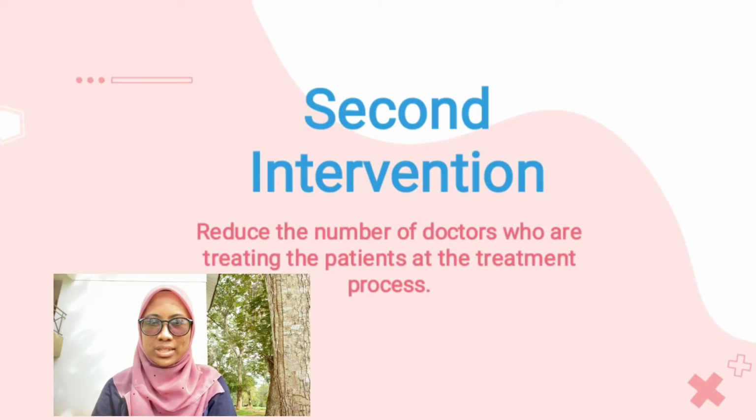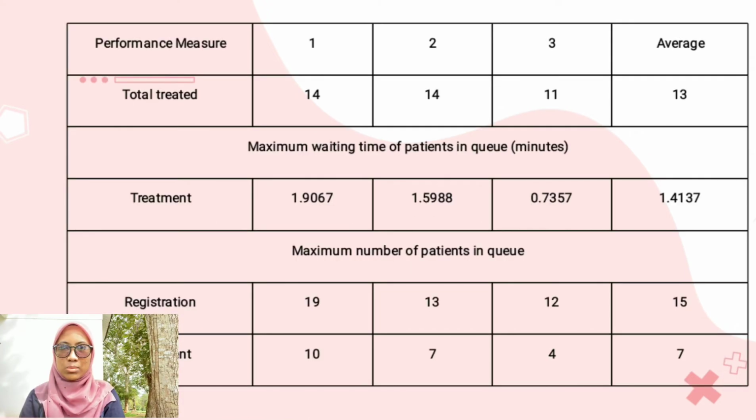Intervention 2 is reducing the number of doctors who are treating the patients at the treatment process. This table shows the simulation output for Intervention 2. The average of patients successfully treated in the system is 13 patients. It proves that reducing the number of doctors at the treatment process has significantly affected the total number of patients successfully treated. Maximum waiting time of patients in queue at treatment process has an average of 1.4137 minutes. The average of maximum number of patients in queue at the registration counter is 15 patients. Meanwhile, an average of 7 patients are in queue at the treatment process.